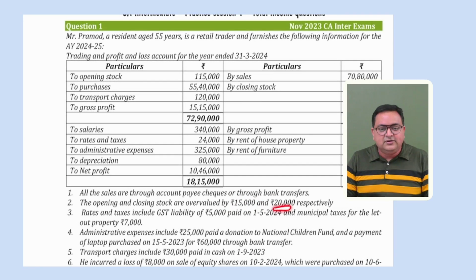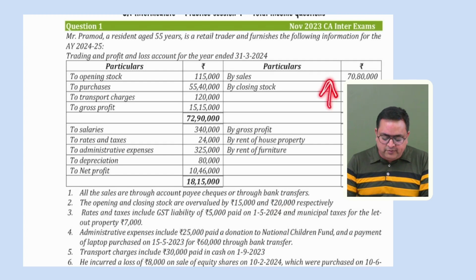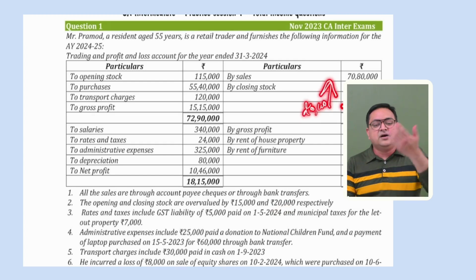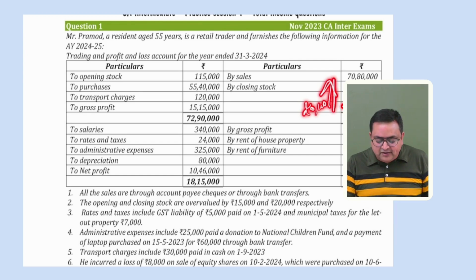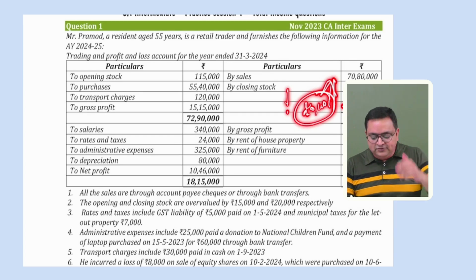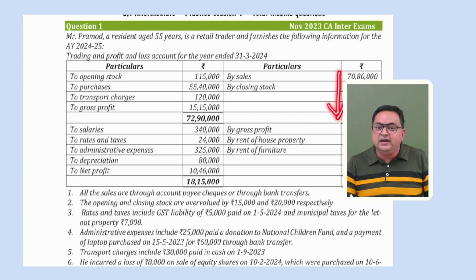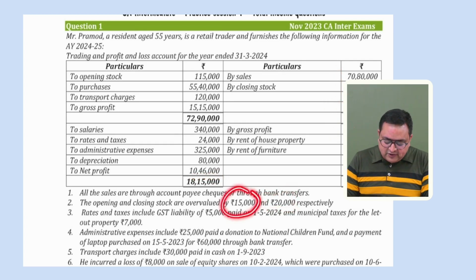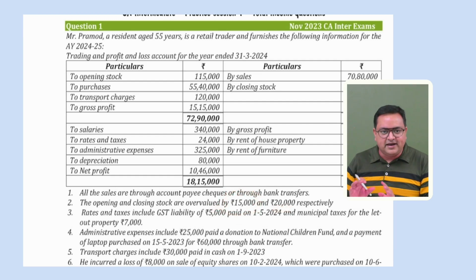Similarly, 20,000 closing stock is overvalued. See, our closing stock is overvalued by 20,000. That is, we have shown extra credit in our P&L account, extra income we have shown. So if we rectify it, we will decrease our closing stock. If our closing stock is decreased, our income side is getting decreased. That is, our profit will also be decreased, right? So to adjust this profit, we have to subtract 20,000 rupees. So 15,000 you will add, 20,000 you will subtract. I believe that this point is clear to everyone.